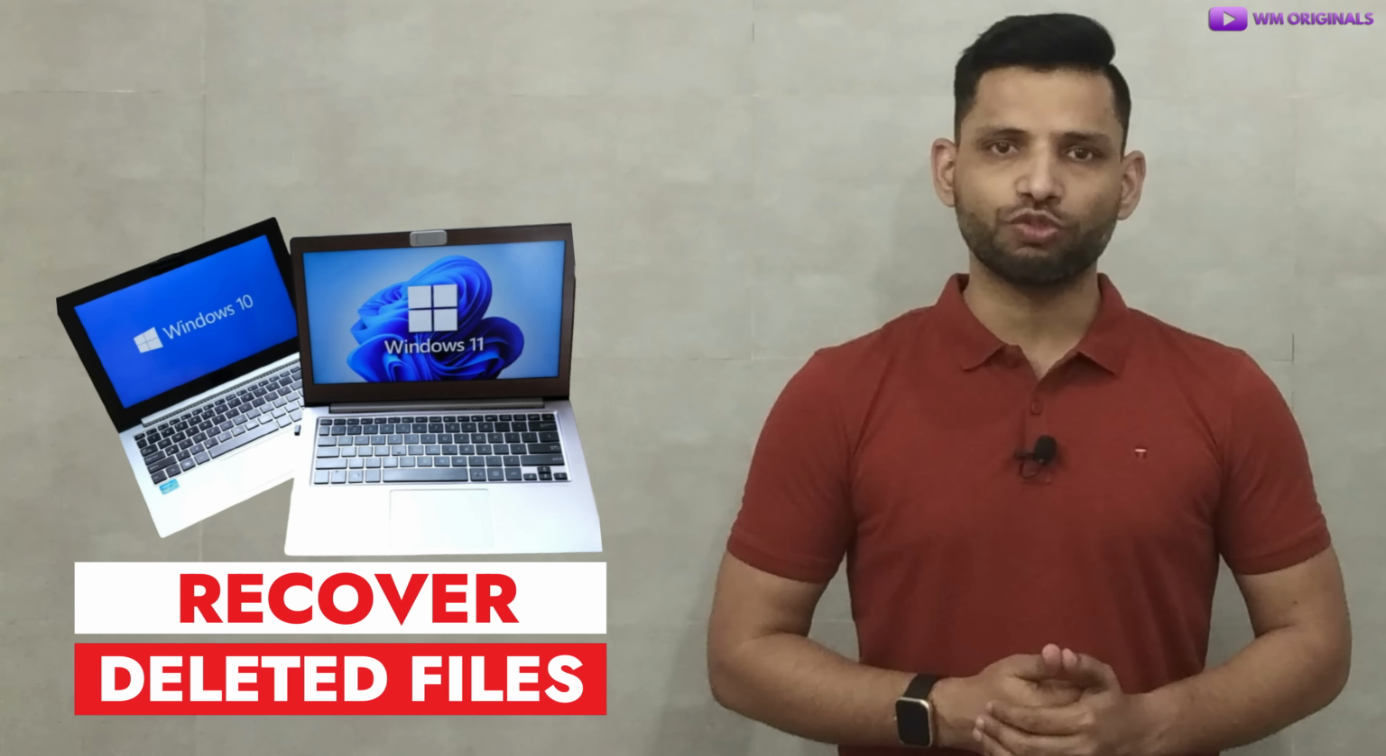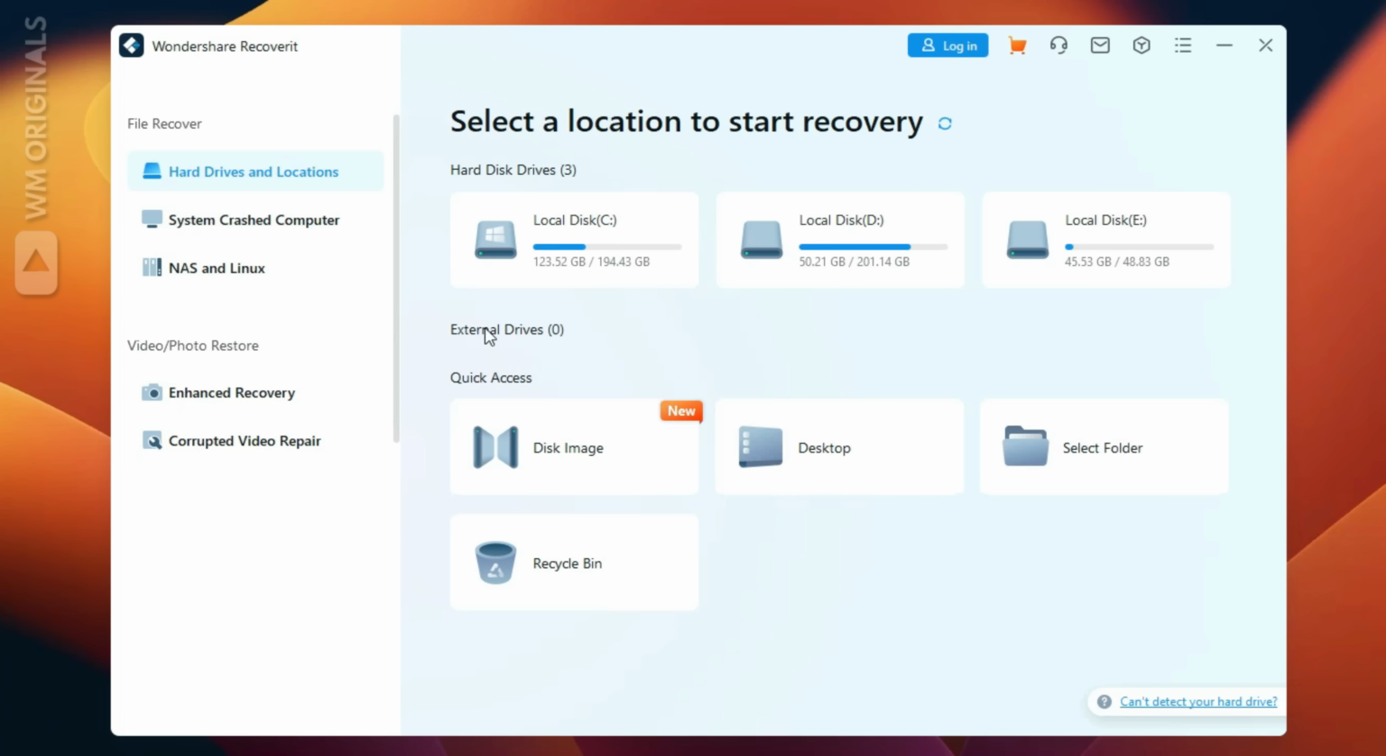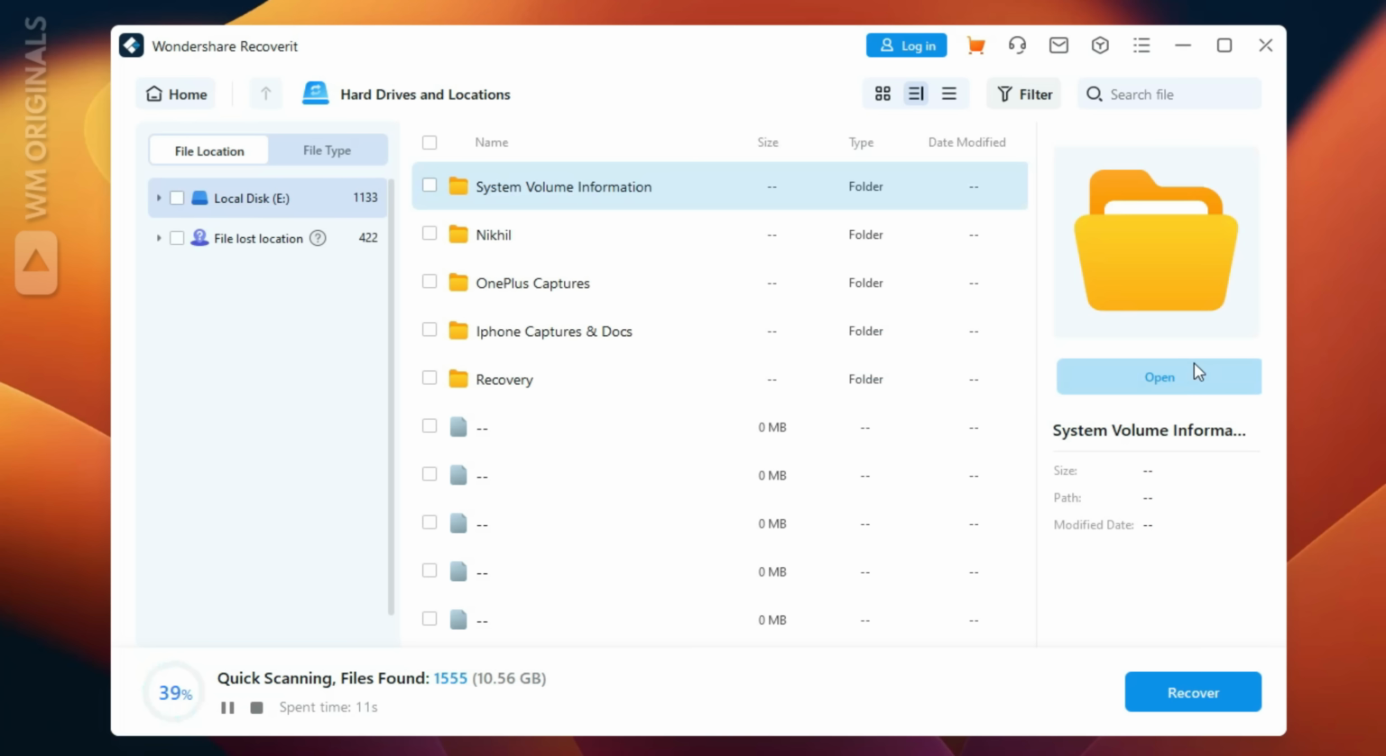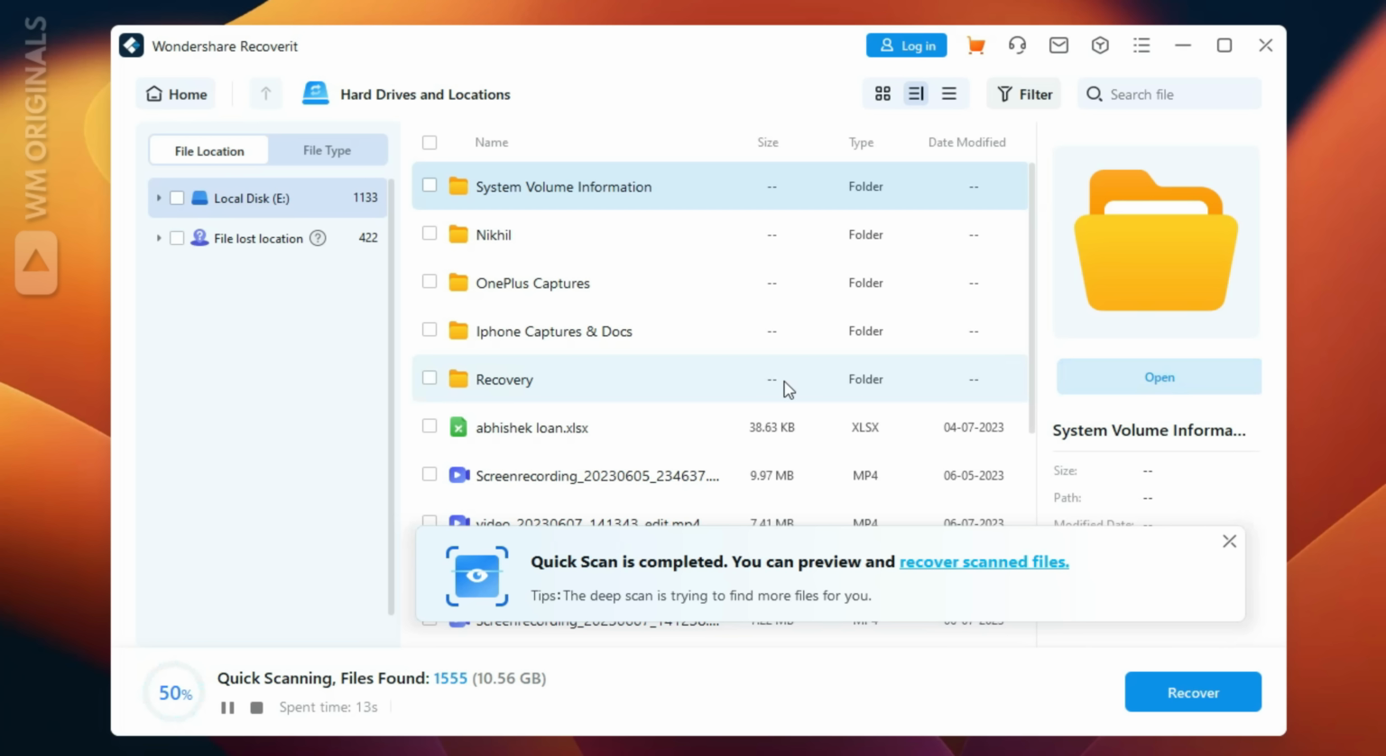Now let's know how to use Wondershare Recover It to recover permanently deleted files on Windows 11. And for that, here we are back on Wondershare Recover It. Next, select local disk E to scan for deleted data. It starts scanning. Within a few seconds it completes a quick scan and shows quick scan is completed.